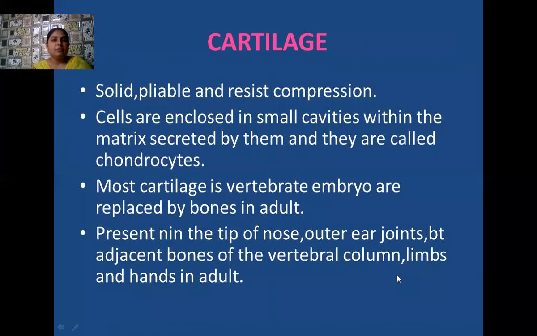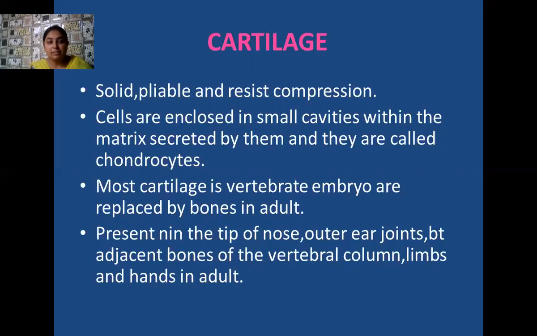Alright students, so first of all I am going to discuss the cartilage. These cartilages are actually solid, they are pliable, and they have the capacity to resist compression. That means they cannot easily compress. All of these cells are enclosed in small cavities within a matrix, and the cells are known as the chondrocytes. This cartilage is generally present in the embryo of the vertebrate, but later on in the vertebrate embryo, this cartilage is replaced by the bones.